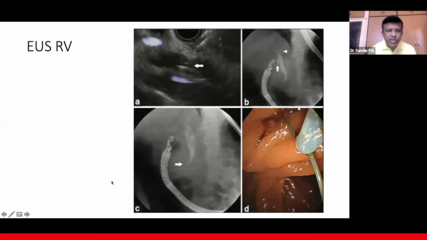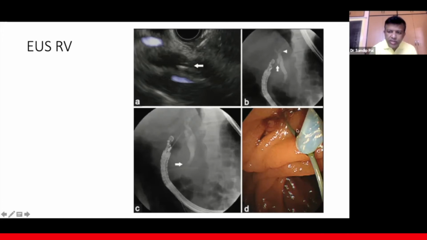Now the next procedure is the EUS rendezvous procedure. In the EUS rendezvous procedure, if the papilla is normal and there is no duodenal stricture, sometimes we can puncture the bile duct from D1. Here the direction of the scope should be towards the ampulla. Our idea is to puncture the bile duct and take the guide wire out of the ampulla in D2.